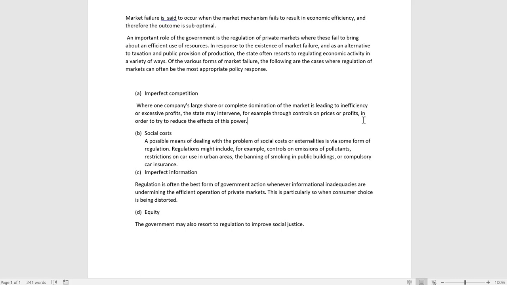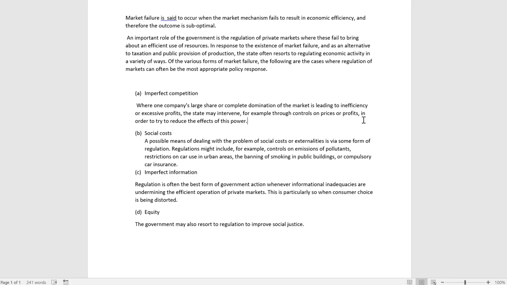Social cost. A possible means of dealing with the problem of social costs or externalities is via some form of regulation. Regulation might include control on emission of pollutants, restriction on car use in urban areas, the banning of smoking in public buildings, or compulsory car insurance. So if you are creating some destruction to the environment or some social cost, government will control this by creating some controls, by creating some bans, or by imposing some cost on the use.